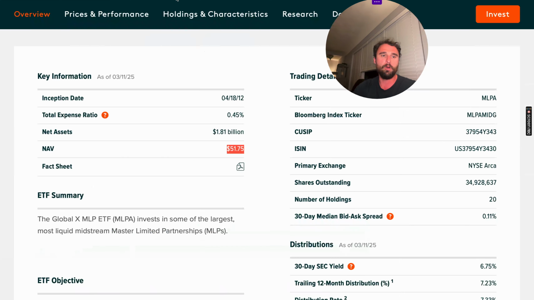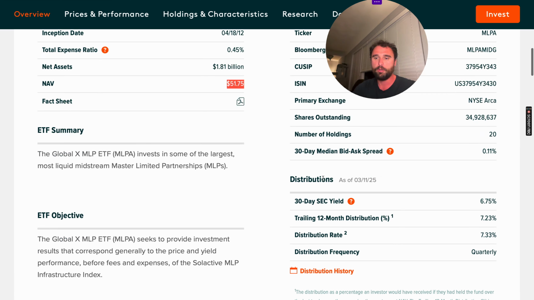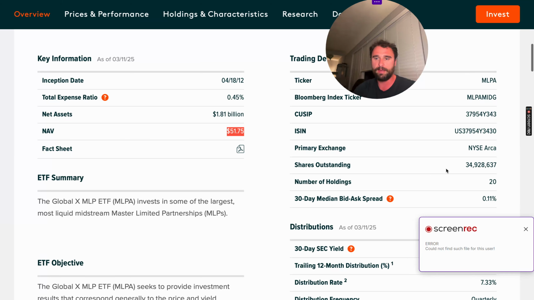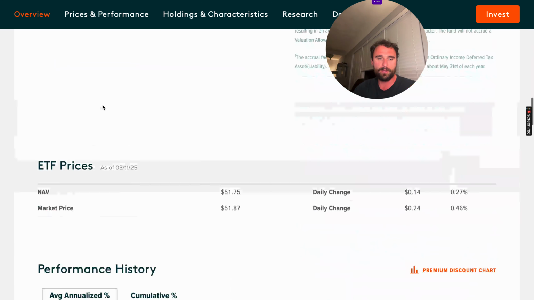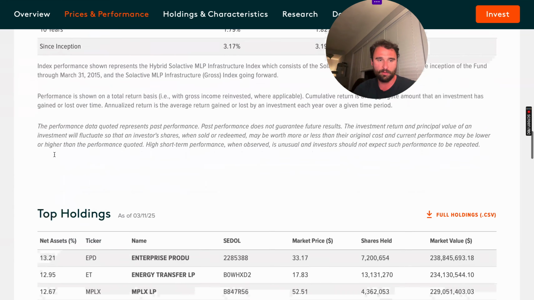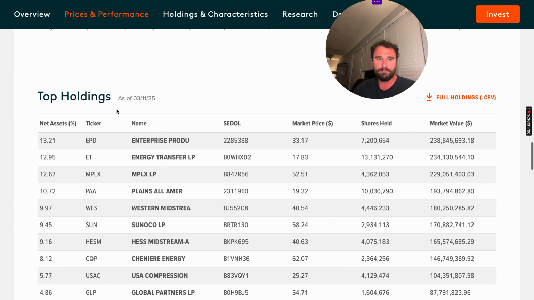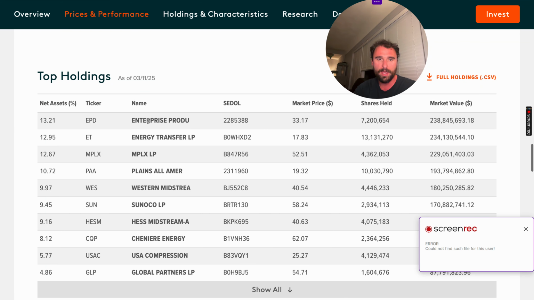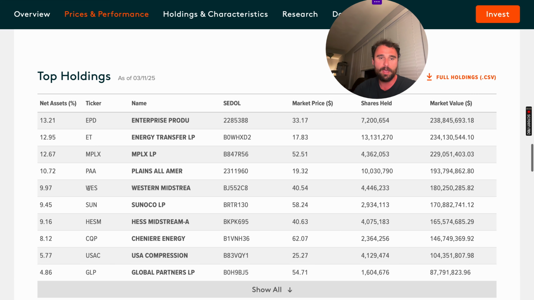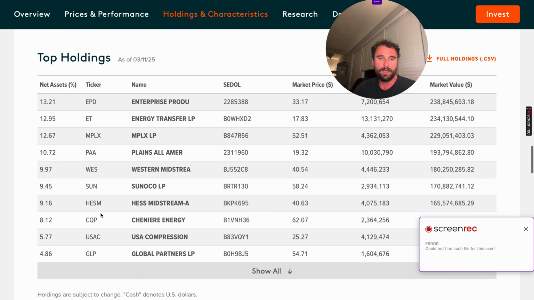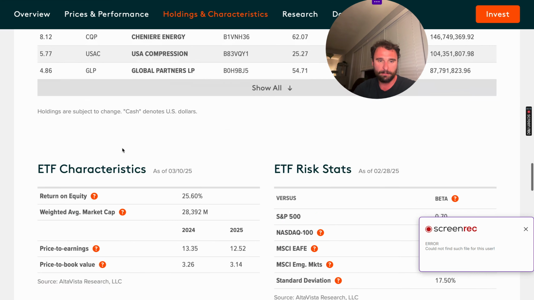Once again, you can look at the net asset value. You can also look at the shares outstanding. We have 34 million shares, almost 35 million shares outstanding. And then we can also look at what we're actually investing in. If we look at the top holdings, you can see some of these top energy companies: Energy Transfer, Enterprise Products, MPLX, PAA, Western Midstream, Sunoco, and all of these combined. So these are some of the top holdings you're going to be investing in.